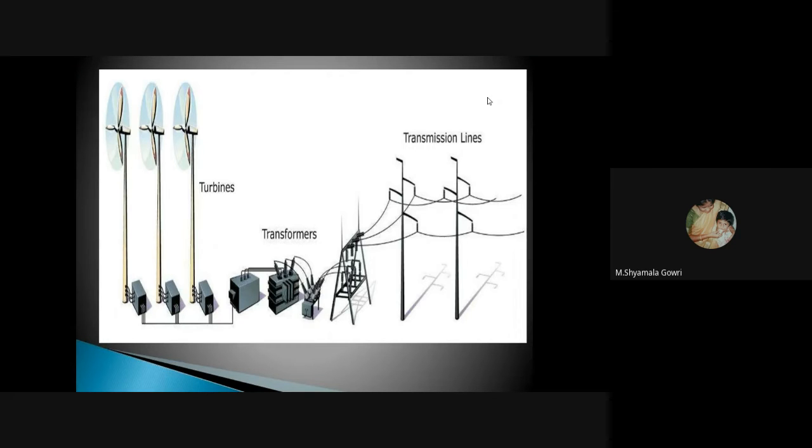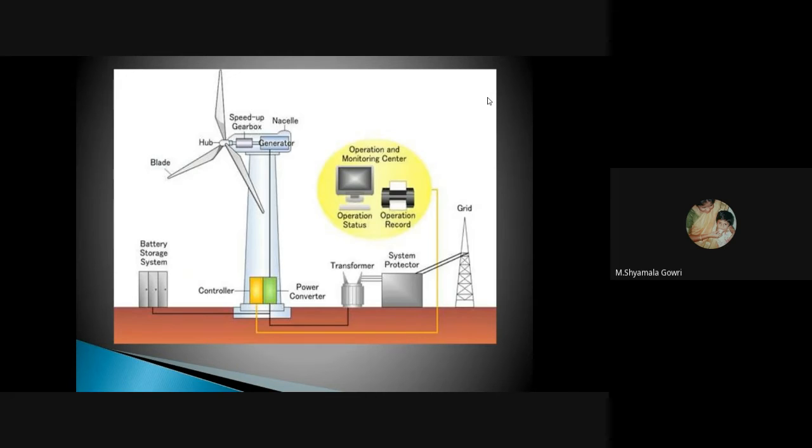So this is a wind energy conversion system. This is the wind turbine. From that wind turbine, we are collecting the electrical energy, and it is given to the transformer. Through that transformer, the voltage level is changed, and then it is given to the transmission line. So this is the internal structure of a wind energy conversion system. So this is a wind power plant.